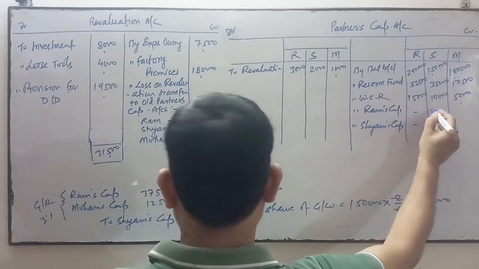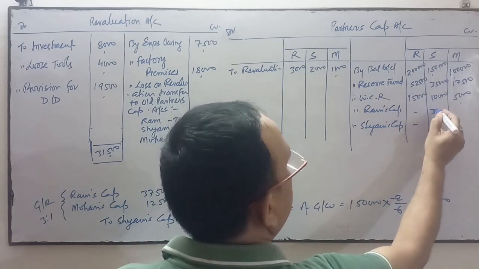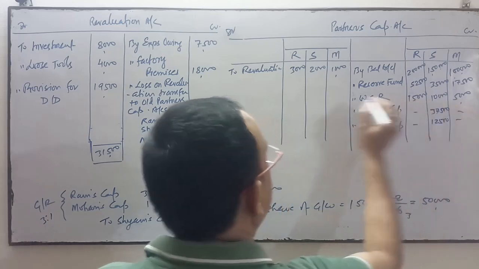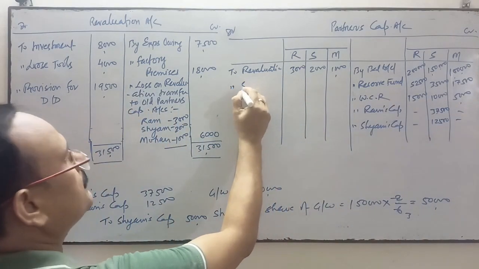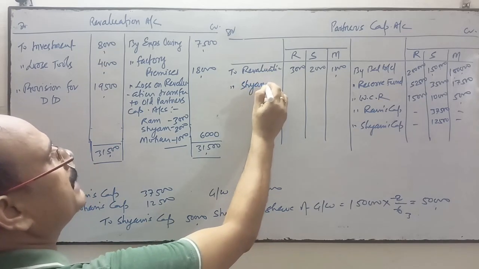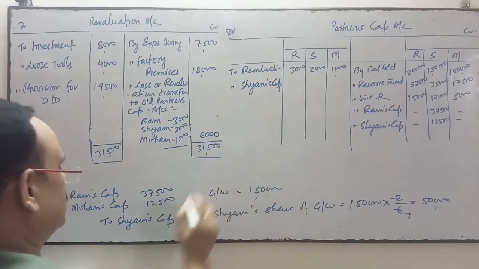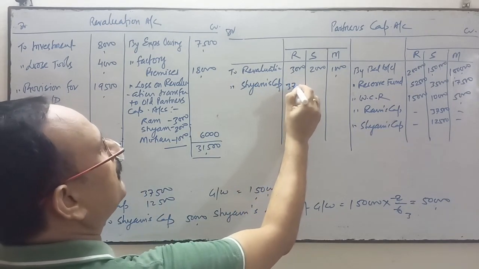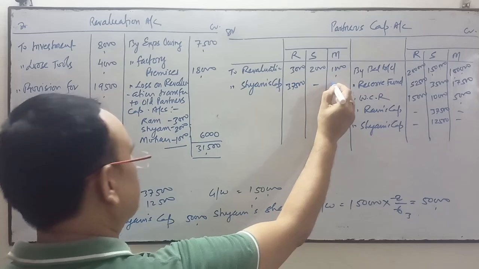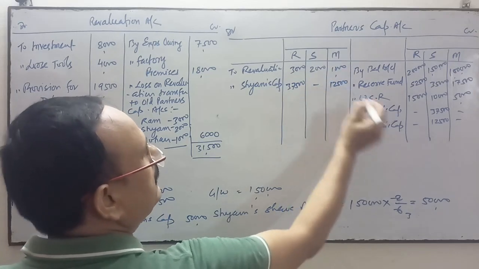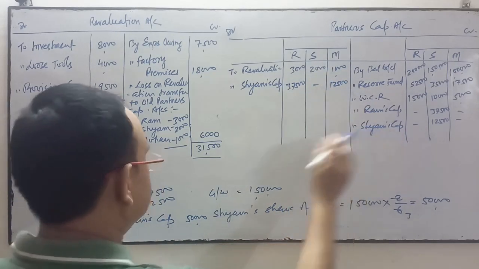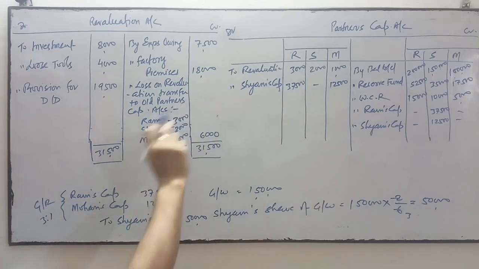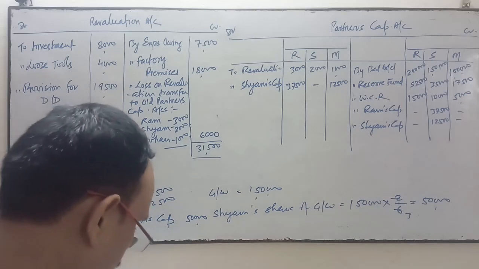In the column of Shyam we will write 37,500 and 12,500. This side we will write to Shyam's capital. It's a contra entry. In the column of Ram we will write 37,500 and in the column of Shyam we will write 12,500. This entry is called the contra entry. Credit side of Shyam's capital and Ram and Mohan's capital account debit side we will write to Shyam's capital. Okay.